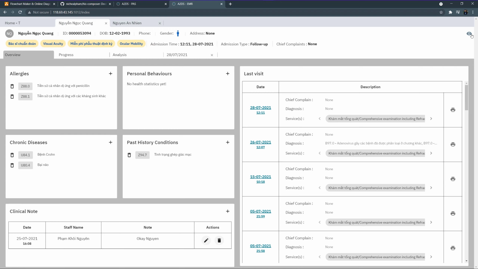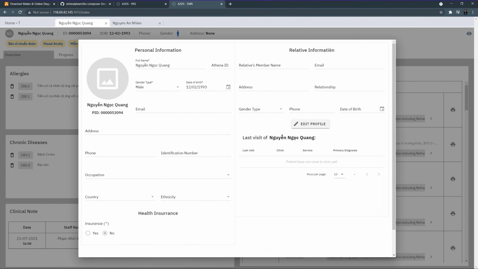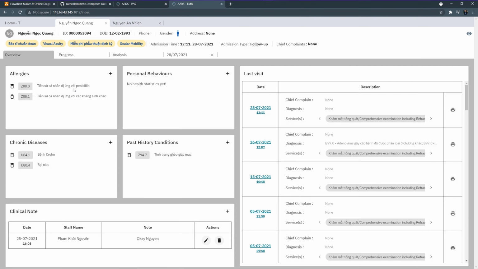And similar to the past, the doctor also has the ability to review the personal profile of the patient. The main tab is divided into more tabs for the doctor to review the data. The first is the overall review data, containing the general information about the etiology and the chronic disease of the patient, so that the doctor has a better understanding of how to treat the patient. And also a review of the last visit of the patient.